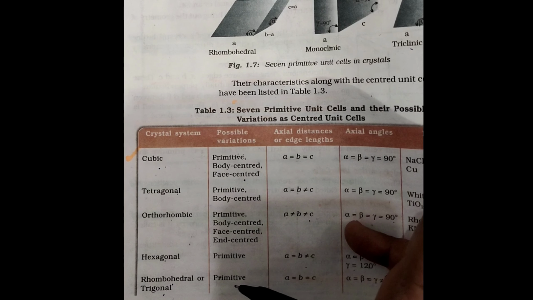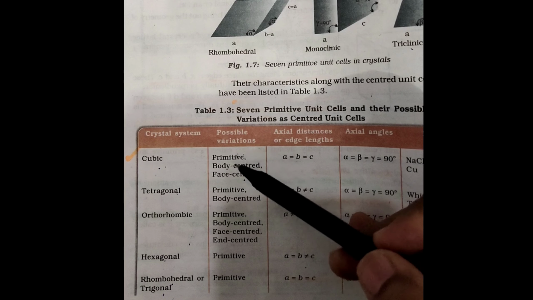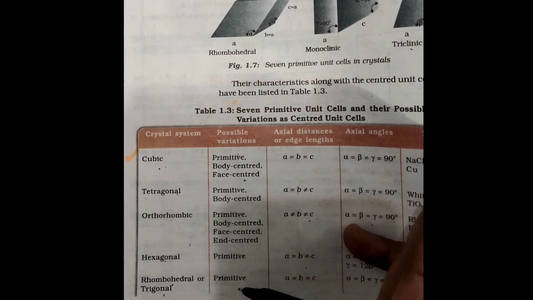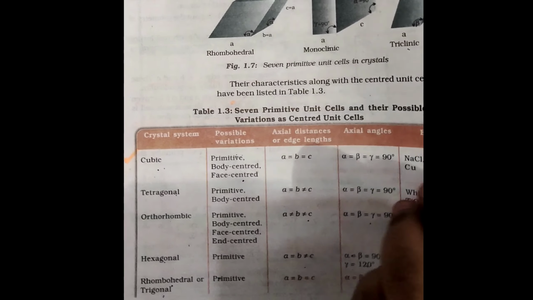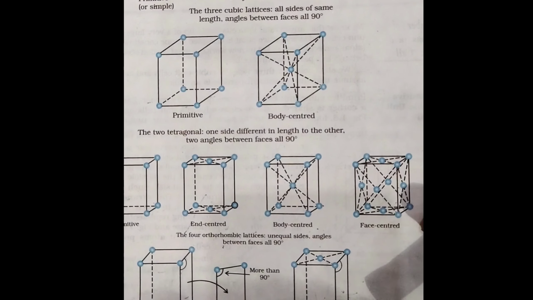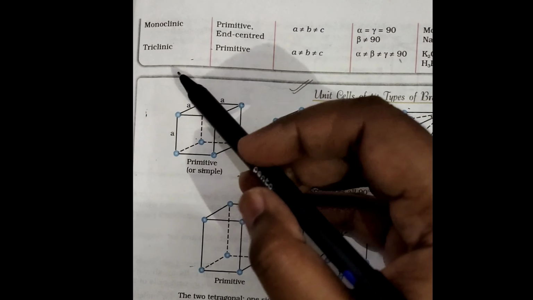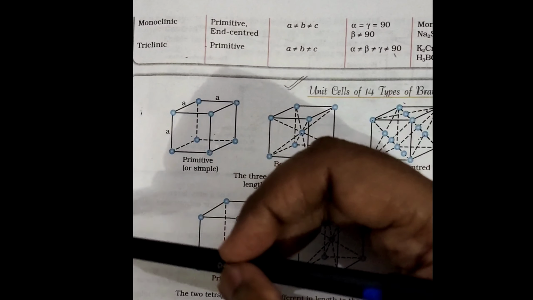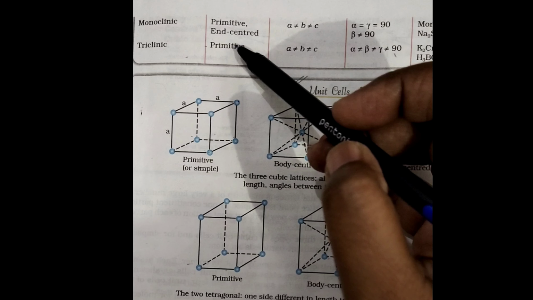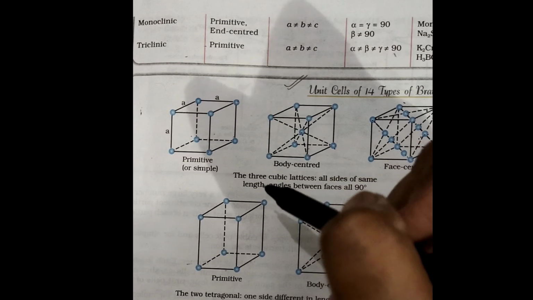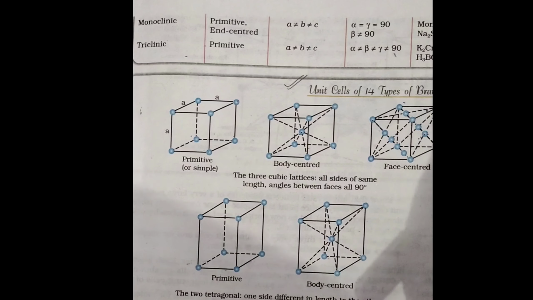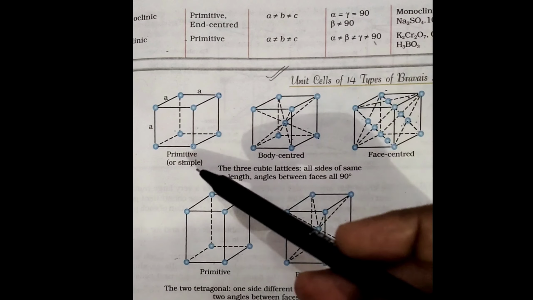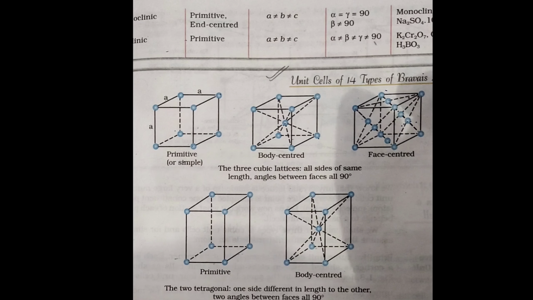So how many structures are you looking at here? 1, 2, 3, 4, 5, 6, 7, 8, 9, 10, 11 structures are here. And two types of monoclinic, primitive and centered, and triclinic is of primitive type. So 11 structures were there, and then 12, 13 and 14. So these 14 structures are called Bravais lattices, which are found in nature in the solid state.